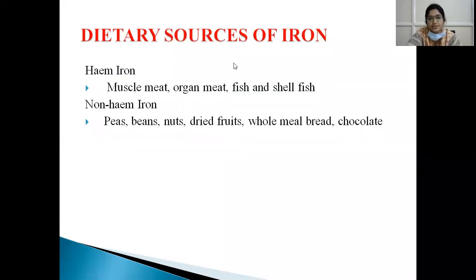So what are the dietary sources of iron? Heme iron is from the animal proteins, that is muscle, meat, organ meat, fish and shellfish. And non-heme iron sources are peas, beans, nuts, dry fruits, wholemeal bread and chocolate.